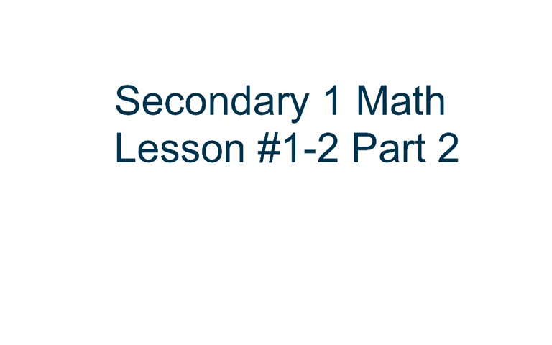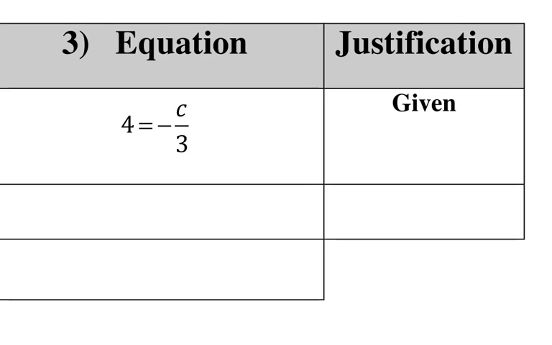Okay, continuing our lesson. Number 3. Our equation is 4 equals negative c over 3. So there's a couple things to notice here. There's a negative, and then it's divided by 3. So this one we have to figure out what to do.